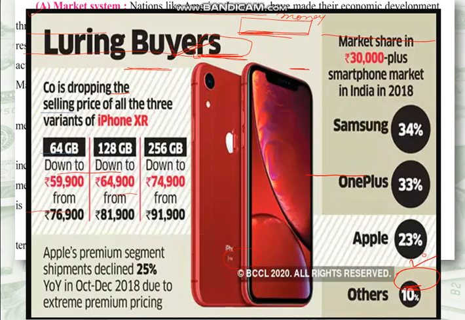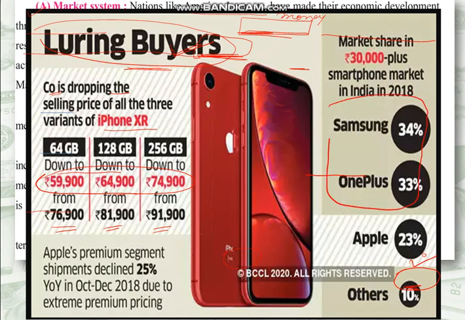Okay, competition. This title says luring of the buyer. Luring is attracting. Now the company is dropping the selling price of three variants of iPhone XR. Previously it was 76,000, 81,000 and 91,000, but now they have dropped the prices. Why have they dropped the prices? You can see here, because people are opting for other similar kinds of products available in the market, and that's why the company has to reduce the price. And this is the power of competition.